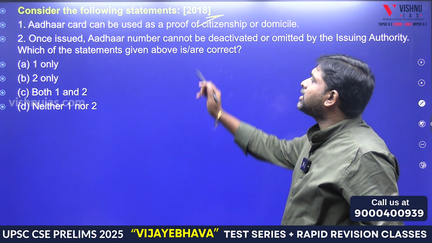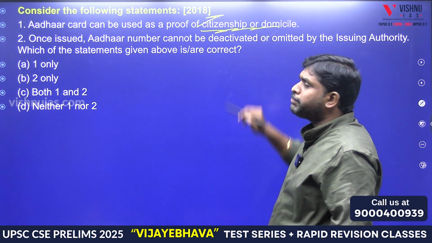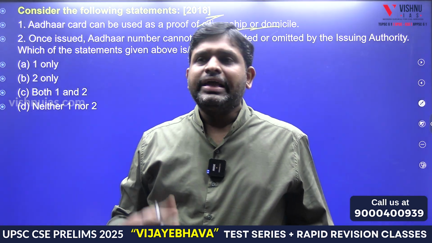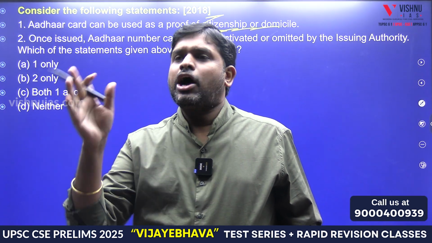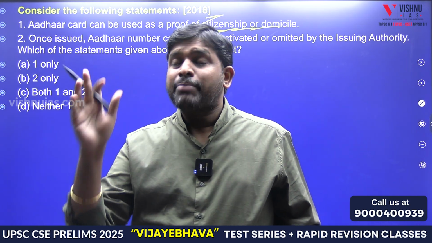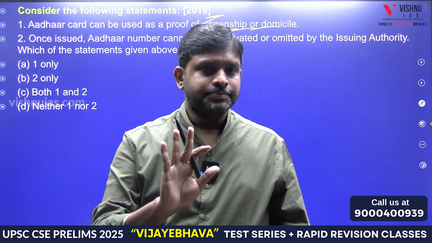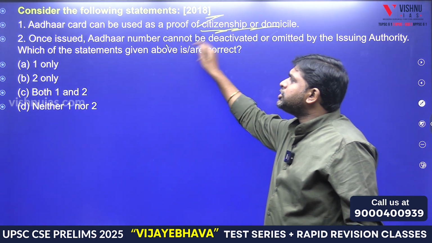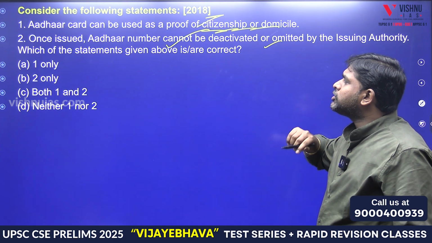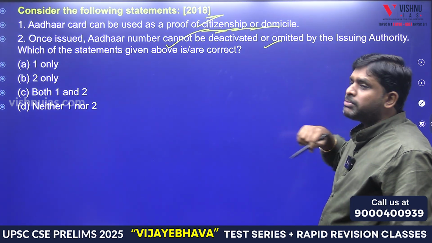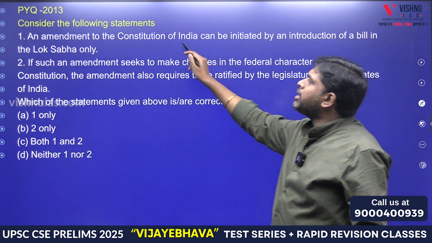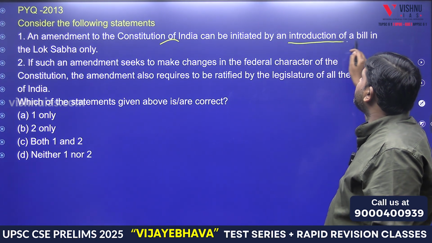So that is, Adhaar card can be used as a proof of citizenship or domicile. Whether it's a proof? No. It is not a proof. It is just an identity card. Like a voter card, an Adhaar card, a passport, a PAN card. Similarly, Adhaar card. Second, once issued, Adhaar number cannot be deactivated. 100% it can be deactivated. So which of the above statements are correct? Neither one nor two.